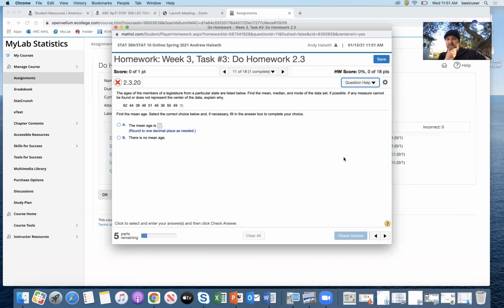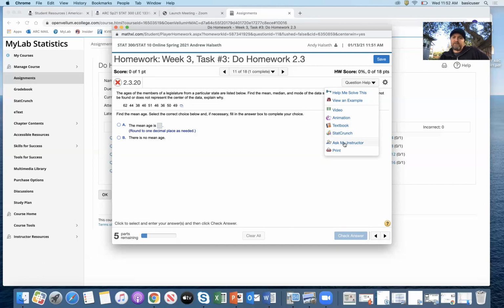Okay, and if you're really struggling, use this question help, help me solve this, or view an example. Just view a different example that's similar to the one you're working on, or a video that pertains to this section, or an animation that pertains to this section. Click on textbook, it'll open the textbook right to that section 2.3. StatCrunch we'll get to later. That's our computer program that we'll be using.